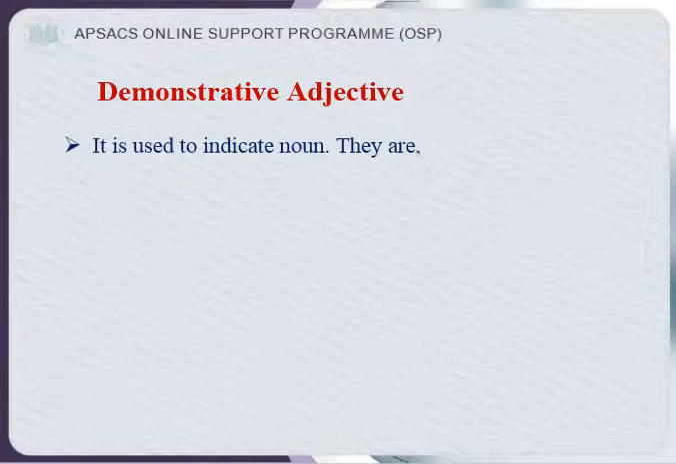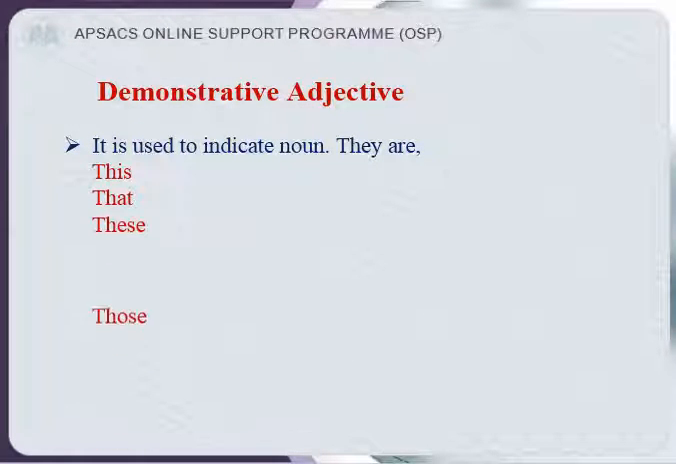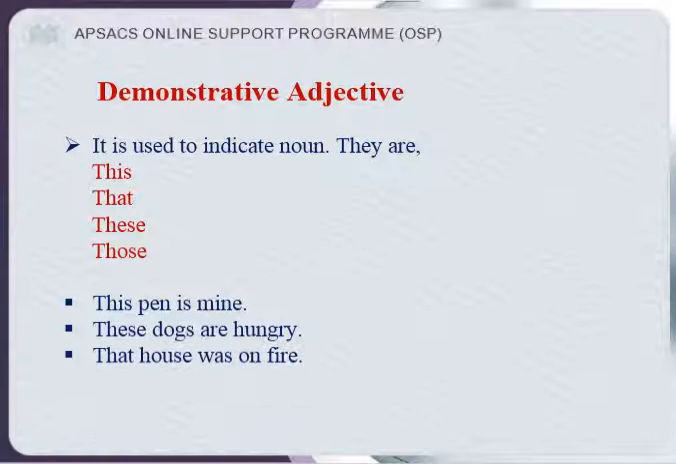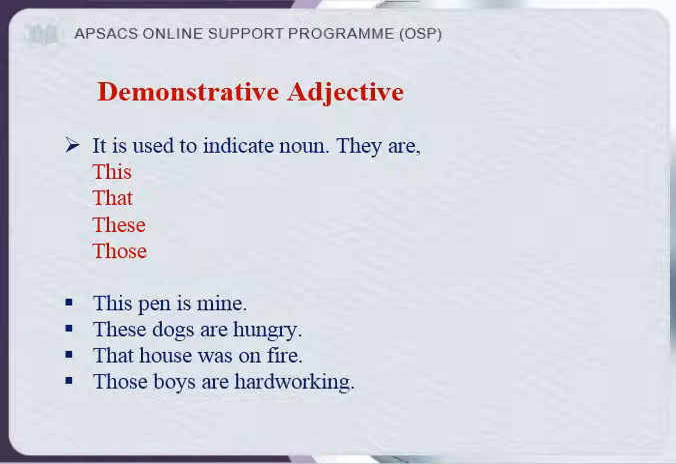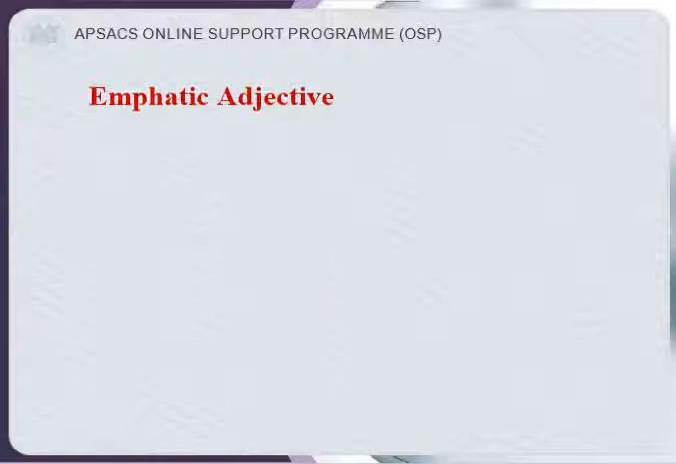Demonstrative adjectives. It is used to indicate a noun. They are this, that, these, those. This pen is mine. These dogs are hungry. That house was on fire. So these are the adjectives that indicate a noun. Those boys are hardworking. Obviously here those is a demonstrative adjective.